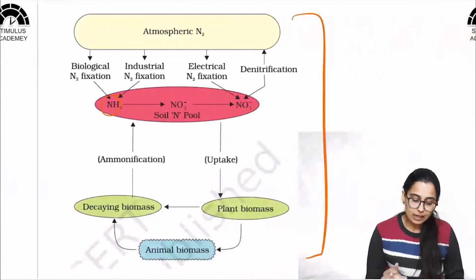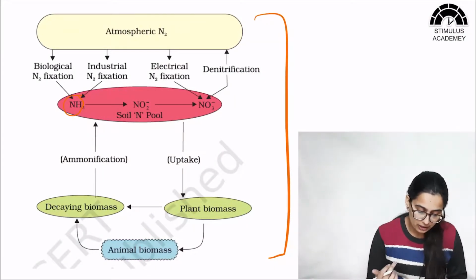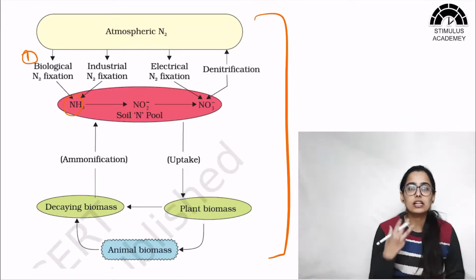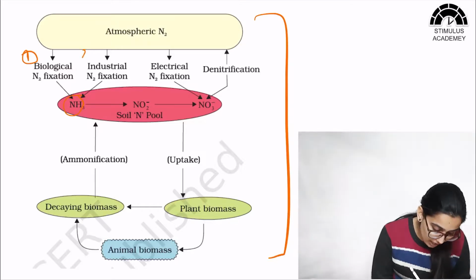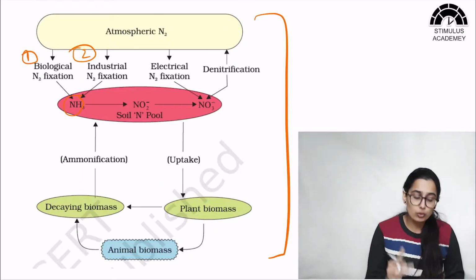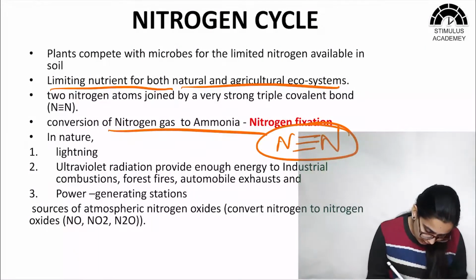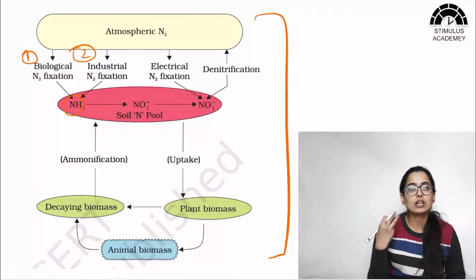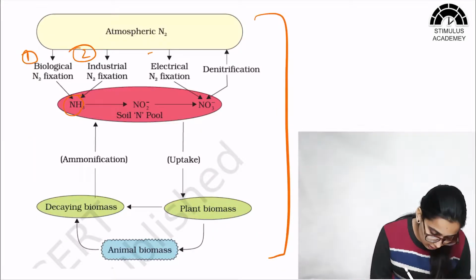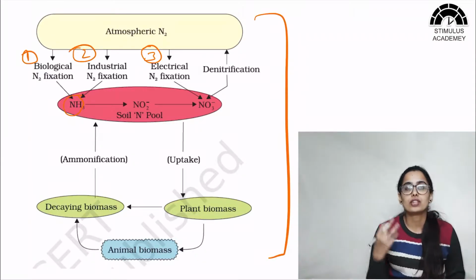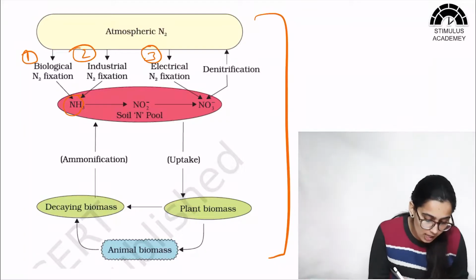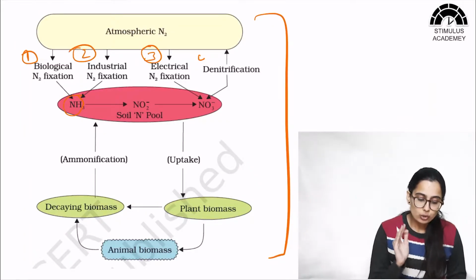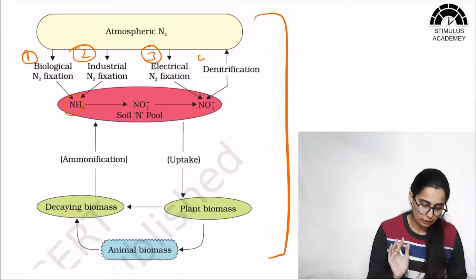Now this nitrogen fixation can occur by a number of methods. The first one is biological nitrogen fixation. As the name says, it uses some biological agents. Then we have industrial nitrogen fixation, which includes power plants, automobile exhaust, and power generating stations. Those also convert N2 into NH3. Then the third mechanism is electrical nitrogen fixation, in the case of natural lightning. So there are three mechanisms by which nitrogen can be fixed.